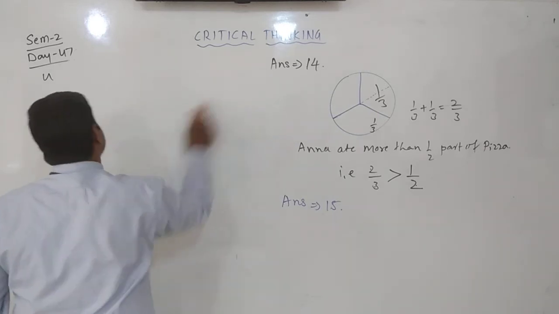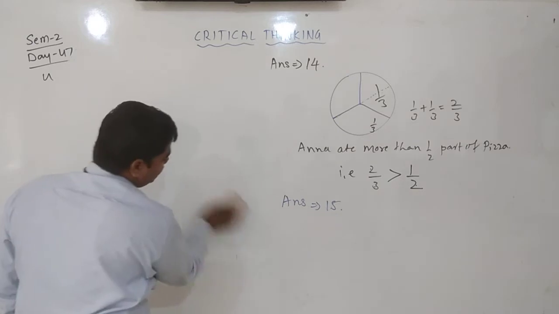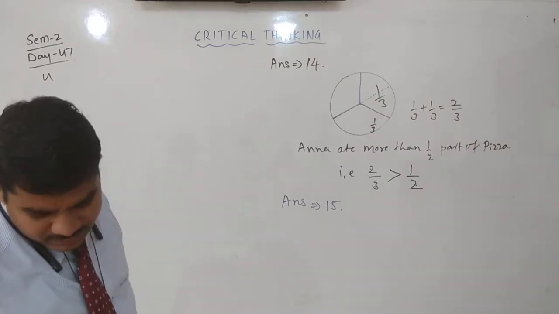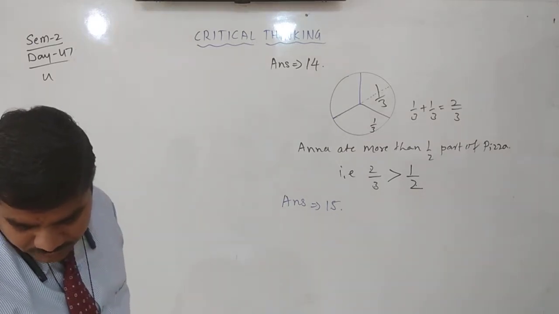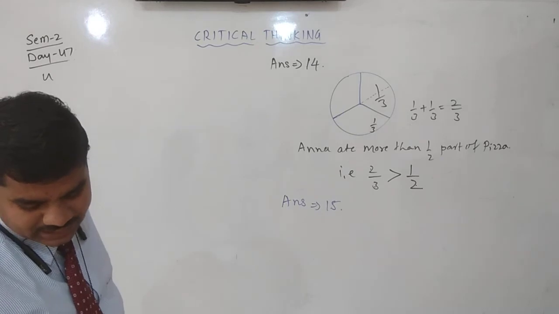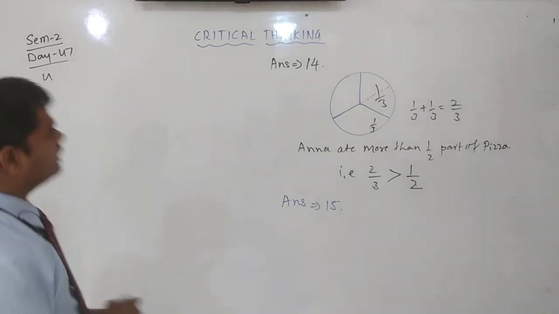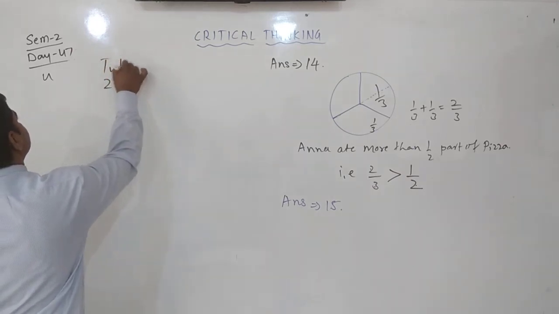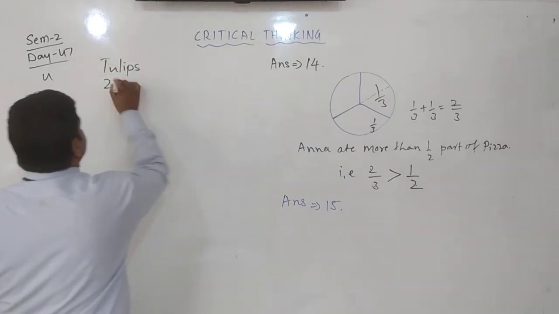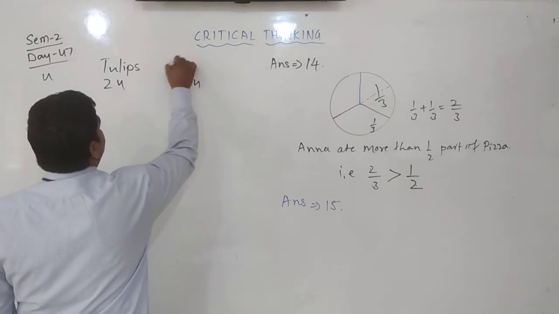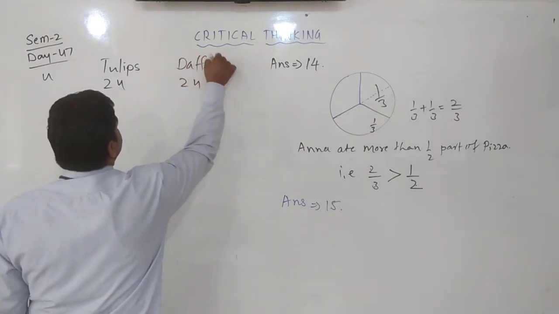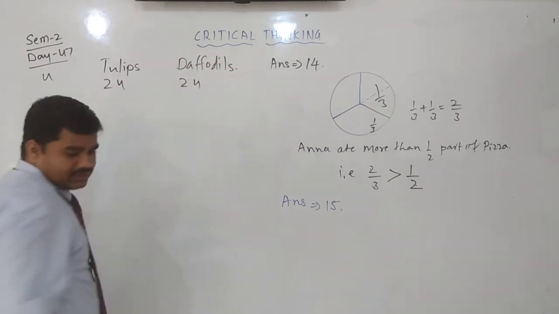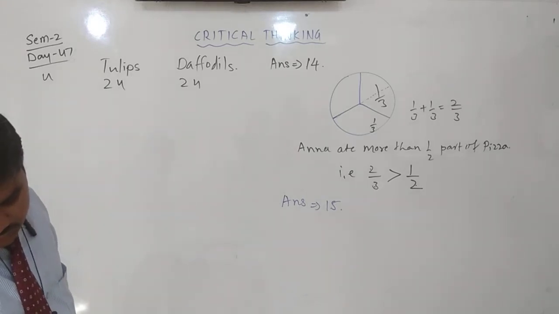She wants to plant 24 tulips and 24 daffodils, an equal number of tulips and daffodils in each row.